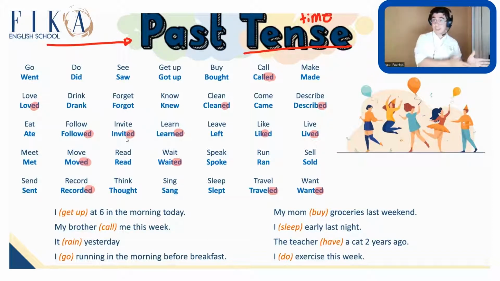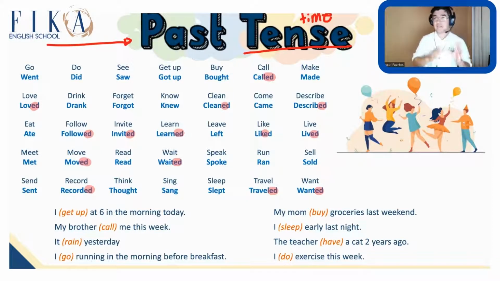Invited. Invite, present. Invited, simple past. So we have invite, invited. We have call, called. Now, maybe you can ask me, well, teacher, I don't know when I am going to pronounce invite, invited. When do I know when to pronounce the -ed like a T, or like the -ed, invited, wanted, waited? When do I know this?